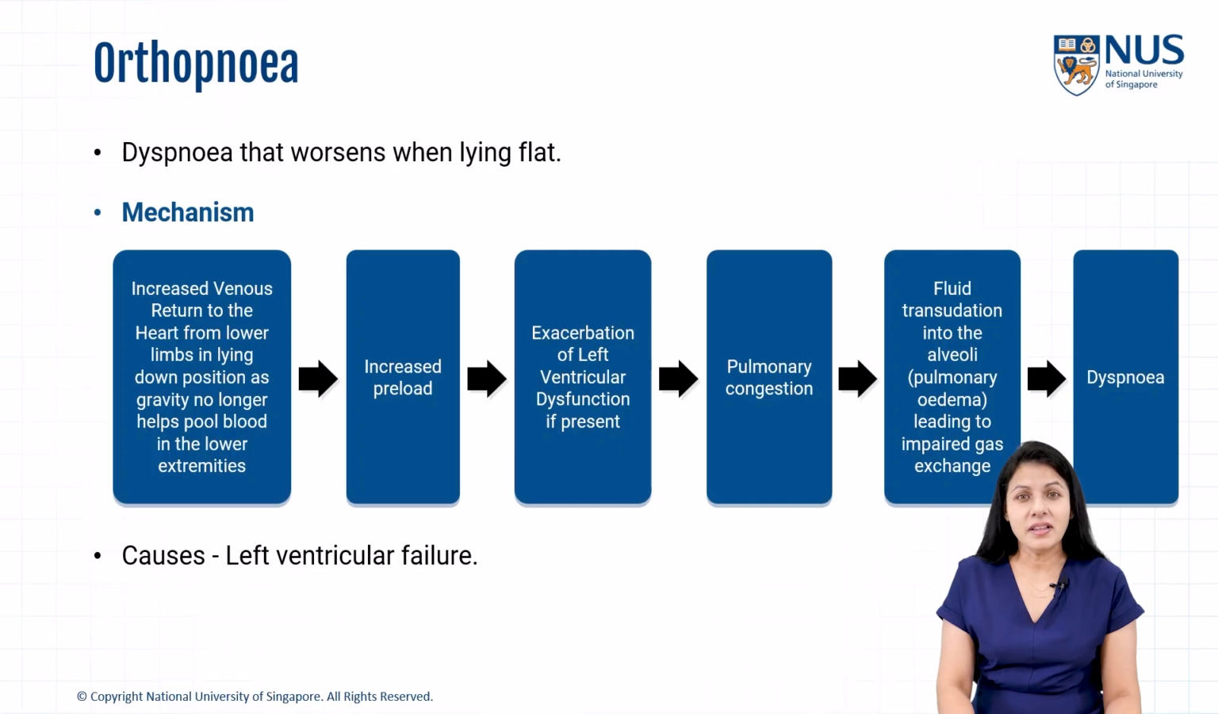Orthopnea is shortness of breath that occurs when lying flat and improves on sitting up. When we lie flat, gravity no longer causes blood to pool in the legs, so venous return to the heart increases and preload rises. So in someone with left ventricular failure, the ventricle cannot handle this extra volume, and left-sided filling pressures climb and pulmonary hydrostatic pressure rises. Fluid then shifts from the capillaries into the interstitium and alveoli, causing pulmonary congestion and edema. This impairs gas exchange and produces intense breathlessness.